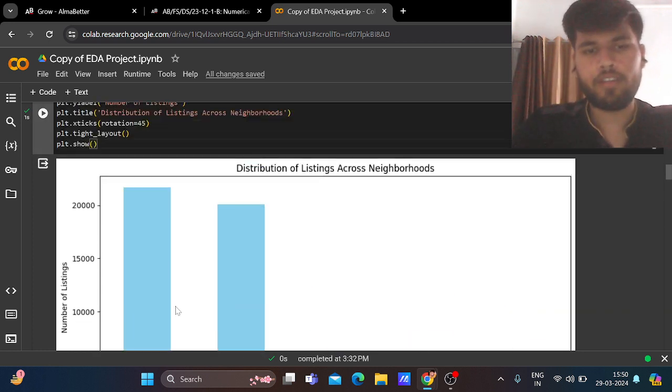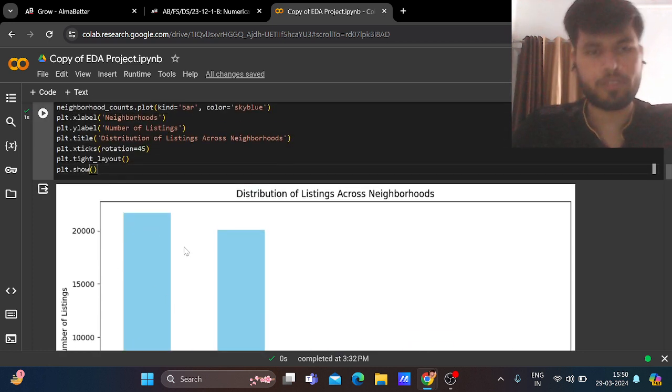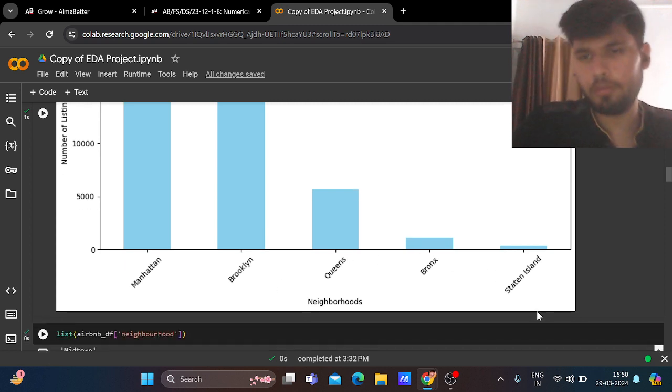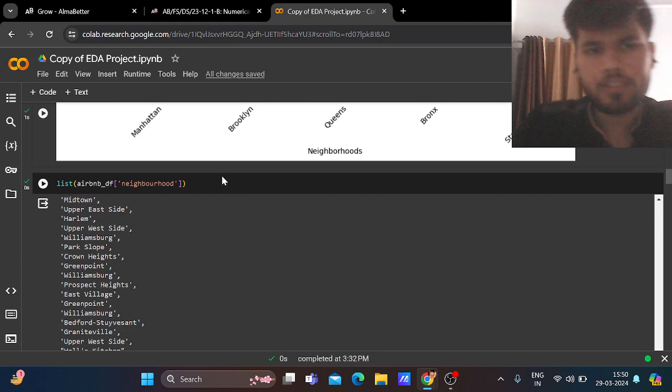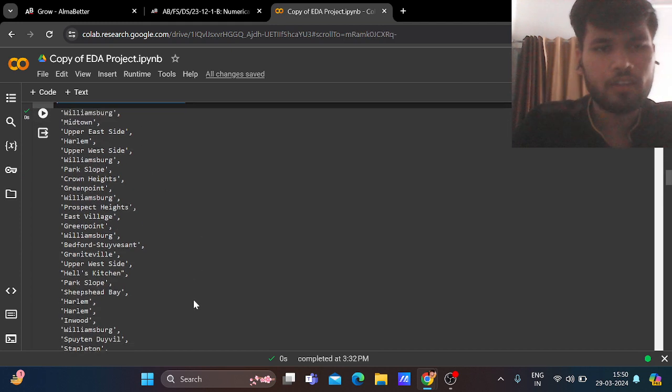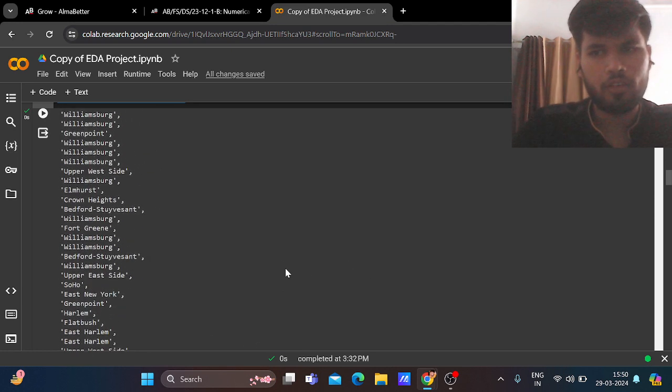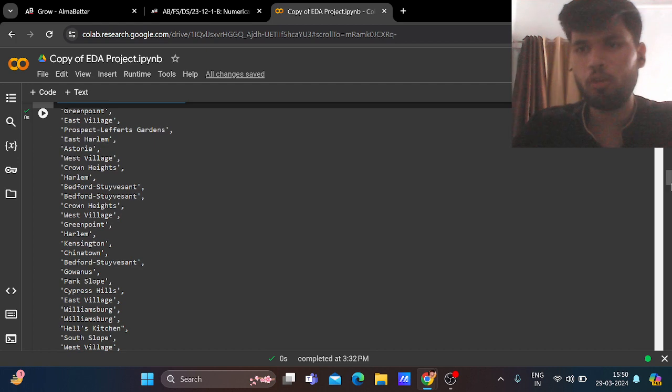Here we can clearly see the maximum number of homestays in Manhattan. After that, Brooklyn, Queens, Bronx, and the minimum in Staten Island. Now, the list of the neighborhoods. There are various areas, in fact many areas, in which the homestays are there.